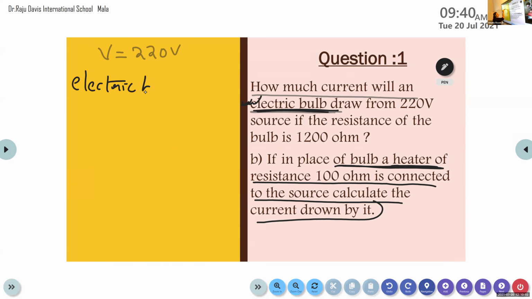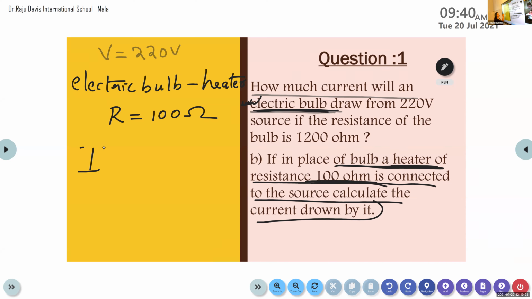So the electric bulb is changed into a heater. And what is the resistance in this case? If we are connecting the electric heater, what is the resistance? 100 ohm. Here R is equal to 100 ohm. In the above case, when we are connecting an electric bulb, the resistance offered by the electric bulb is 1200 ohm. But in the present case, the electric heater offers a resistance of 100 ohm.